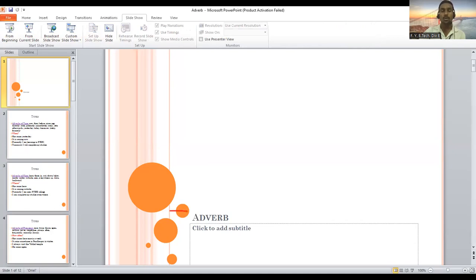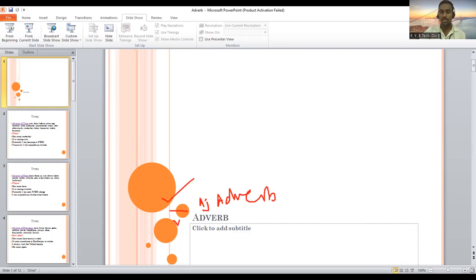It talks more about what? It talks more about the verb. It describes the verb. Okay, it modifies the verb, but it is not always the verb. It can be another adjective, or it can be another adverb also that the adverb modifies. So that is the meaning of adverb.